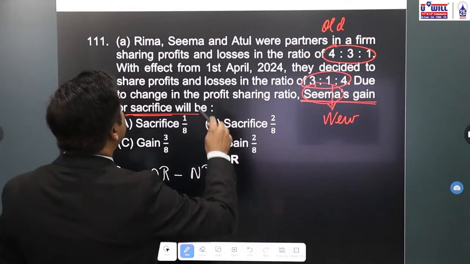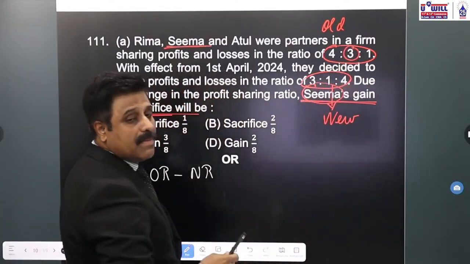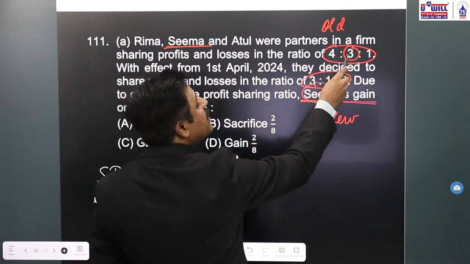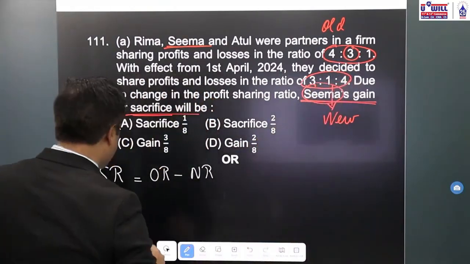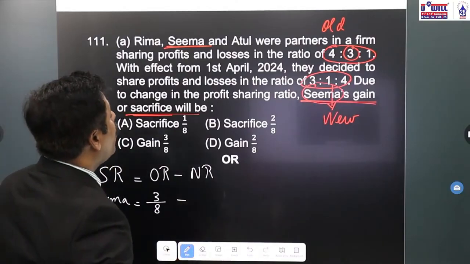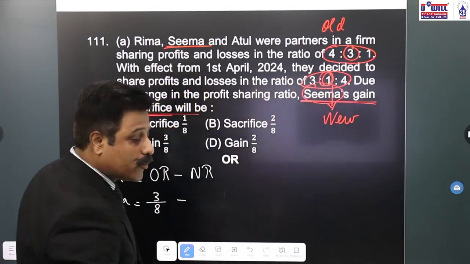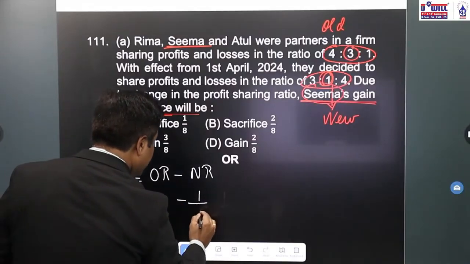What is the old ratio of Seema? See here, Seema is the second partner. 4 plus 3, 7. 7 plus 1, 8. Old ratio of Seema is 3/8, minus. What is the new ratio of second partner Seema here? It is 3:1:4, so 1/8.